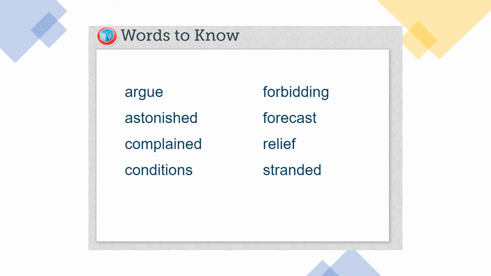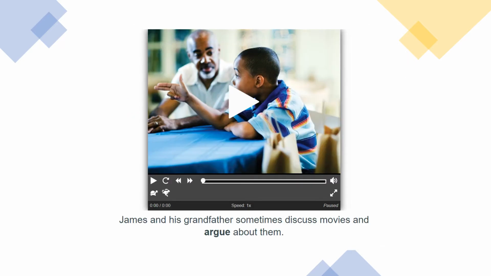Okay, so here are our words to know. Once you finish going over this, you can go into your Canvas and click through all of your sessions, because I've made this so that it's a little bit easier for you to see and for us to do together. Okay, so our first vocabulary word is argue.